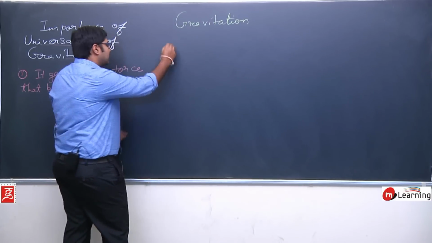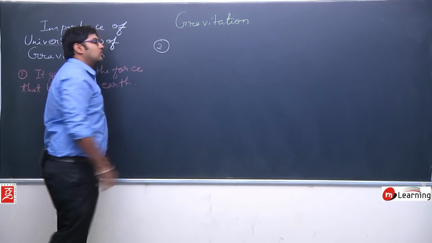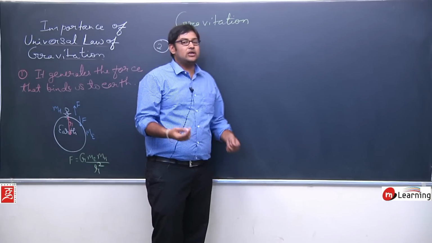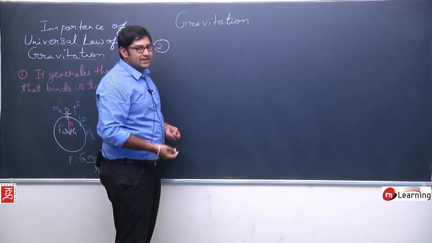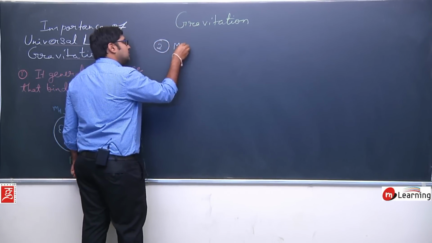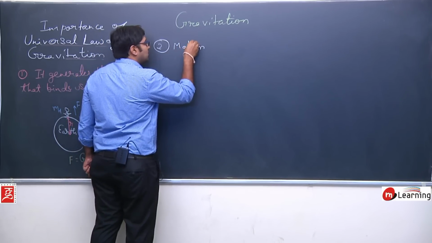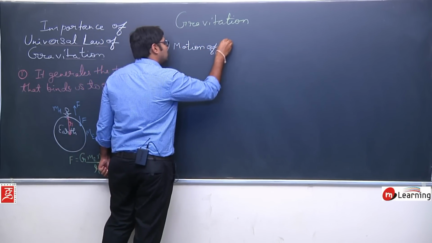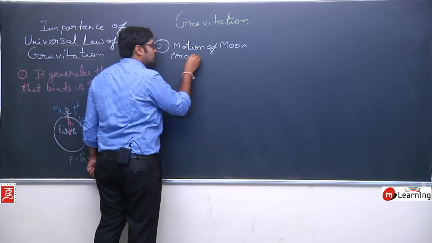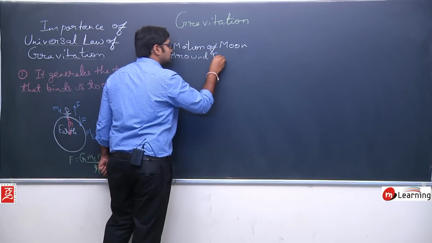The second importance of this force: you know what the moon is. From your childhood you have heard many stories about the moon. So the second thing is the motion of moon around earth.